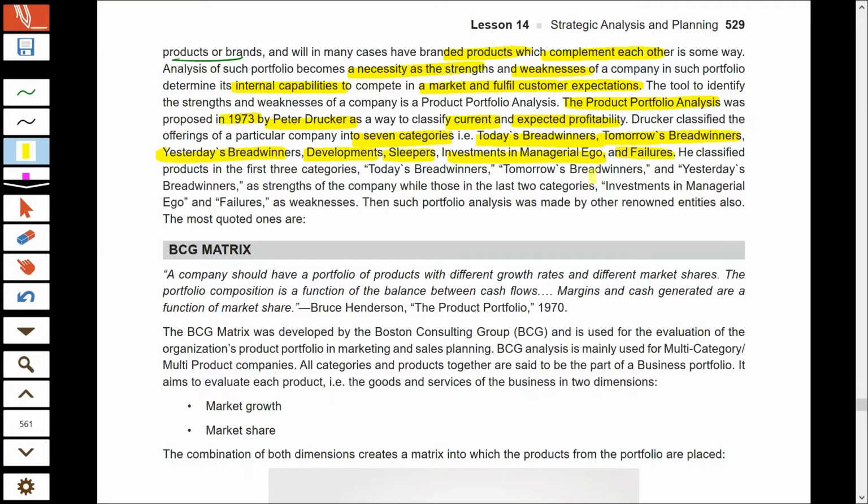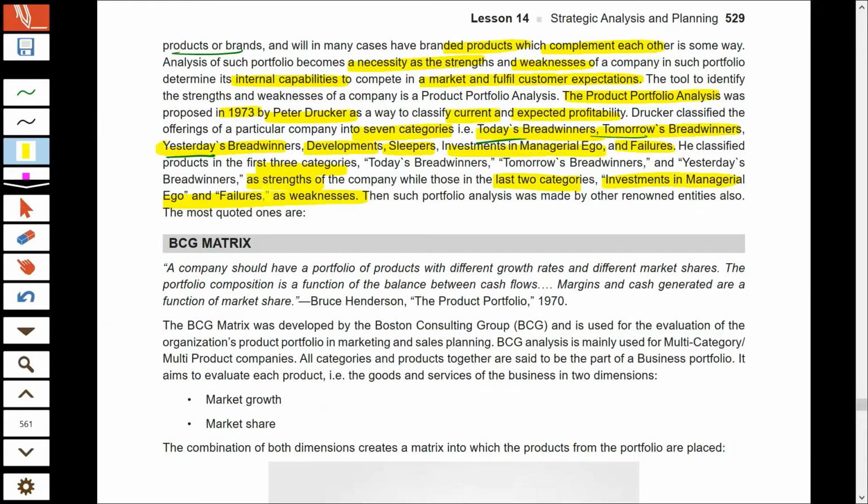Now, according to Drucker, if after analysis your products fall into the first 3 categories, that is today's, tomorrow's, and yesterday's breadwinners, then these products are actually performing well, they have high current and expected profitability, and they are considered a strength. But if your products fall into the last 2 categories, that is investment in managerial ego and failures, then they will act as your weakness. So you can take various decisions after analysis of your portfolio.